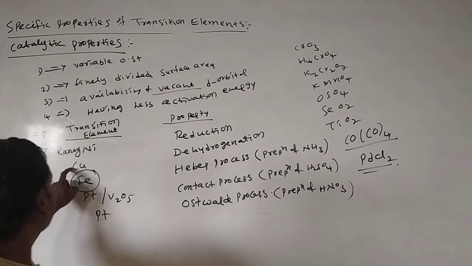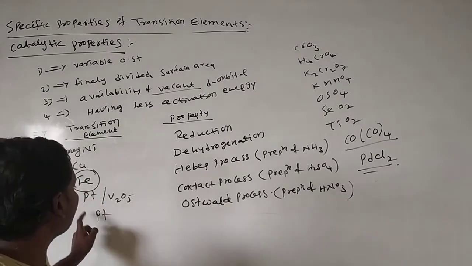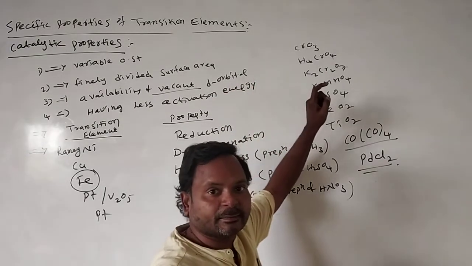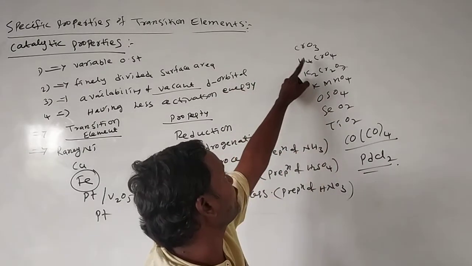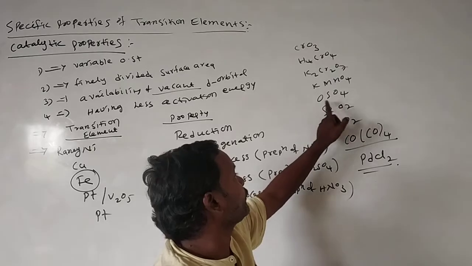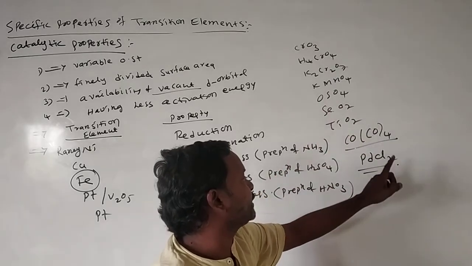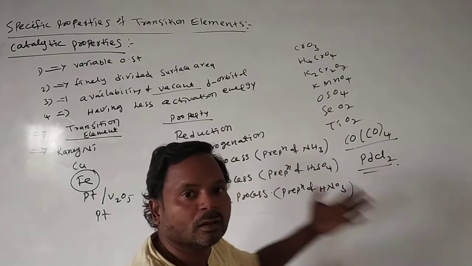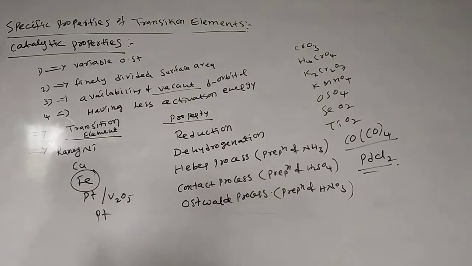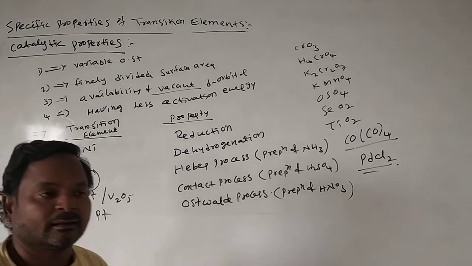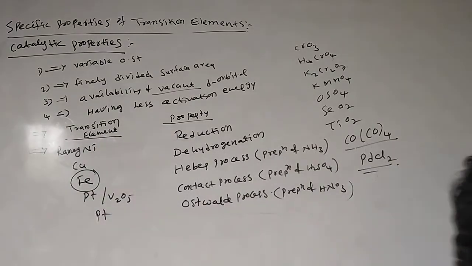See here: copper, iron, platinum, vanadium oxide containing vanadium, chromium trioxide, chromium, manganese, osmium, selenium, titanium, cobalt, and palladium. All these are transition elements, and all these exhibit catalytic properties. What is the catalytic property?